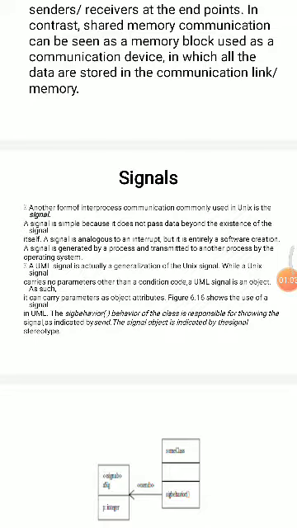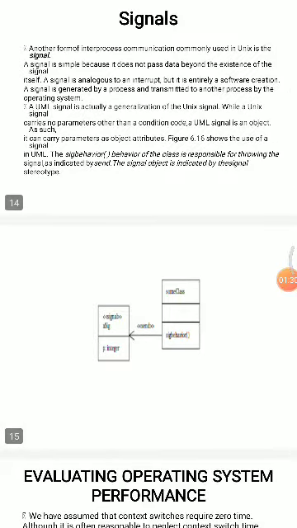A UML signal is actually a generalization of the Unix signal. While a Unix signal carries no parameters other than the condition codes, a UML signal is an object, so it carries parameters as object attributes. The behavior of the UML signal class is responsible for throwing the signal, as indicated by send. The signal object is indicated by the signal stereotype. In this diagram we are going to see the signal commands, what the signal classes are, and how to analyze the signal behavior.